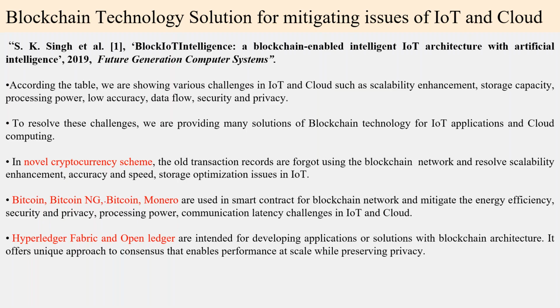Next is Bitcoin, already discussed, used in smart contracts on the blockchain network, which mitigates energy efficiency, security and privacy, processing power and communication latency challenges in the IoT and cloud. Next, Hyperledger Fabric and OpenLedger are many types of blockchain solutions for use in the IoT and cloud.